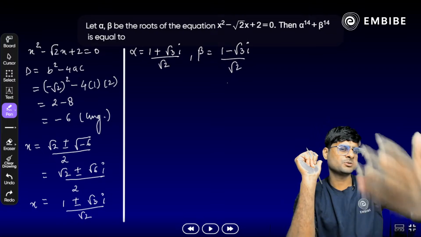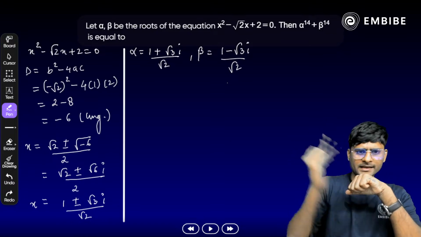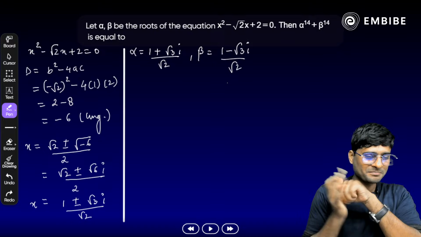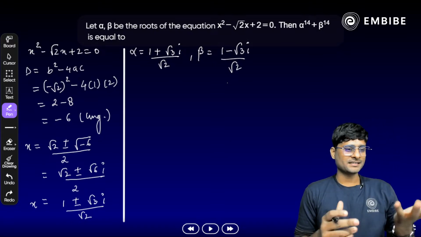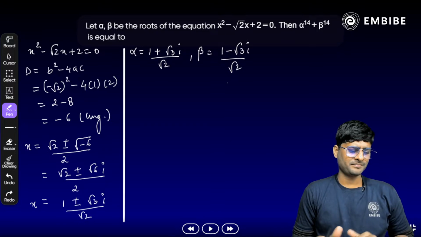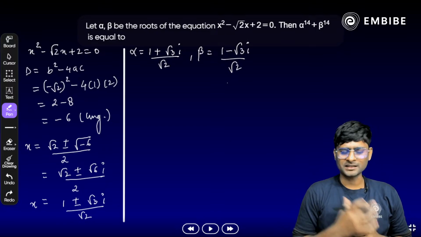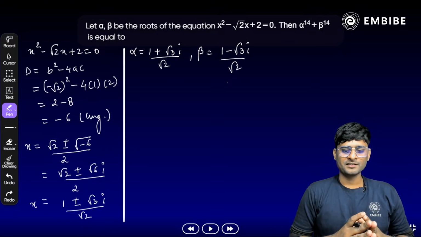How do we get alpha raised to power 14 and beta raised to power 14 here? Yes, alpha raised to power 14. क्या हम यहाँ binomial expansion यूज करें और anything else? अगर आप कॉम्प्लेक्स में आ चुके हैं, yes, any idea क्या कर सकते हैं? Think about it. Yes, क्वेश्चंस इजी होते हैं, बस आपको पता होना चाहिए कि कौन सा वे बेस्ट वे होगा. Think about it. Euler's form, polar form, remember?